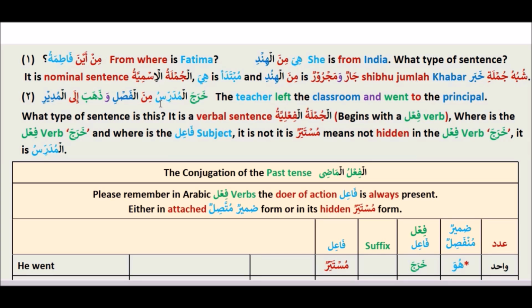Kharaja al-mudarrisu min al-fasli wa zahaba ila al-mudiri. The teacher left the classroom and went to the principal. What type of sentence is this? It is a verbal sentence, al-jumlatu fi'liya. It begins with the verb. Where is the verb? Kharaja is the verb. And where is the fa'il? It is not mustatir, not hidden in the verb. It is al-mudarrisu. This is something new we are going to learn today.